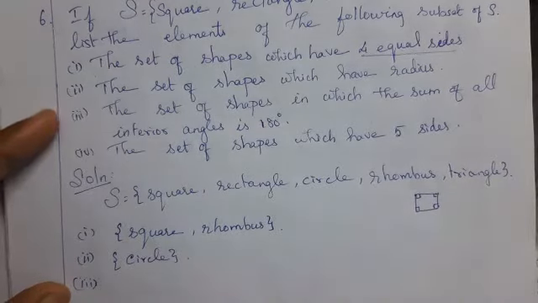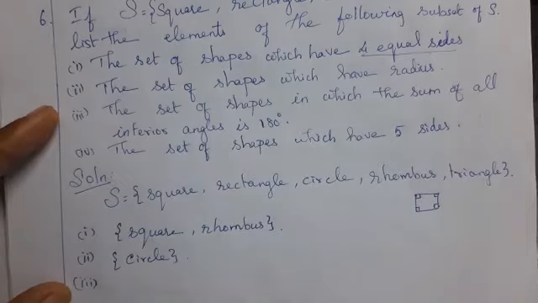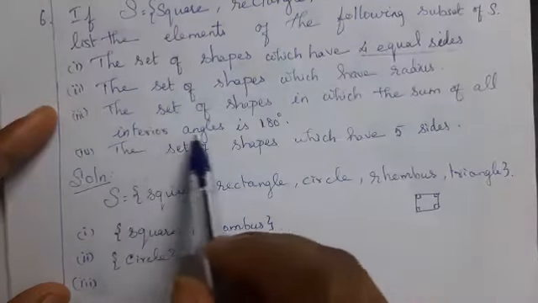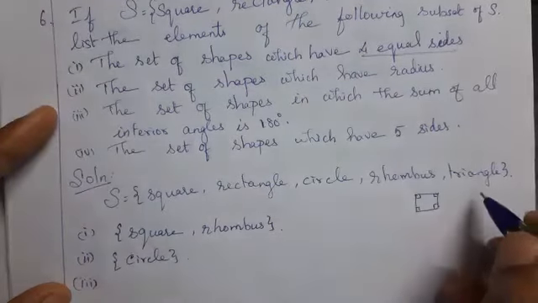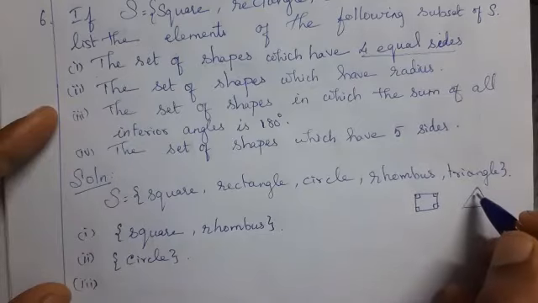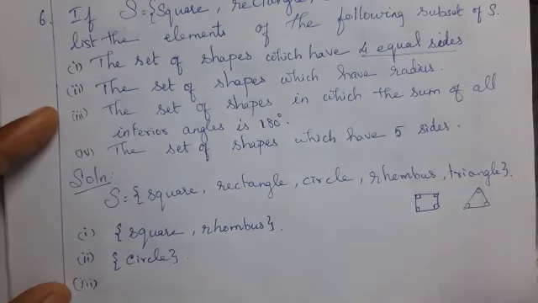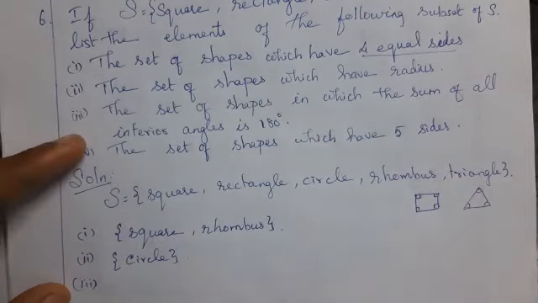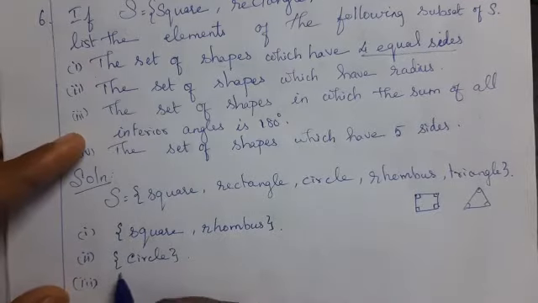Total: 90 plus 90, 180. 180 plus 90, 270. 270 plus 90, 360. The question is, interior angle sum is 180. Take the triangle. Sum of the angles of a triangle is always 180 degrees. Therefore, only triangle.